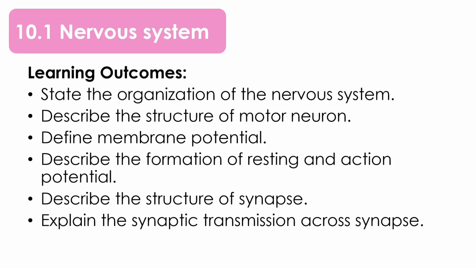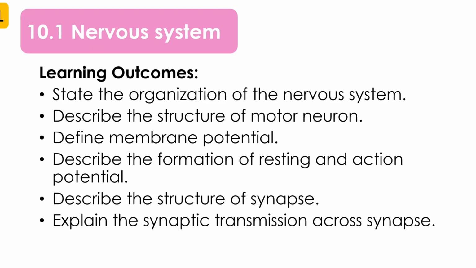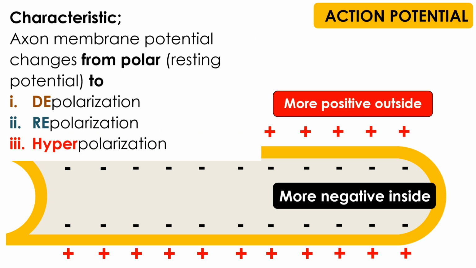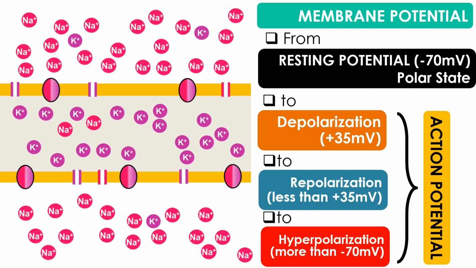In this video, we'll discuss the formation of action potential. Action potential is the membrane potential of axon when conducting impulse. During action potential, the axon will change from polar state that we call resting potential to depolarization state, and then repolarization state, and finally hyperpolarization state.